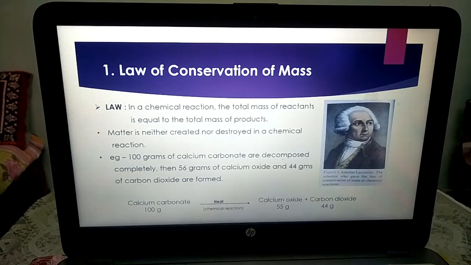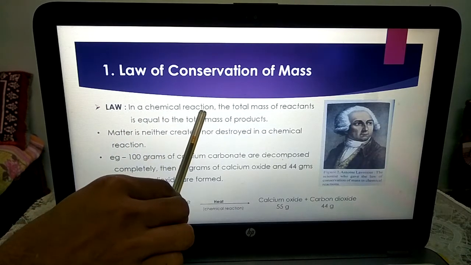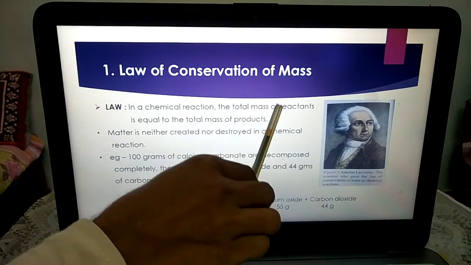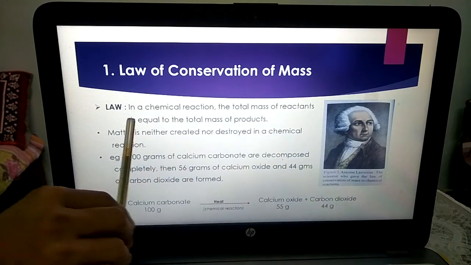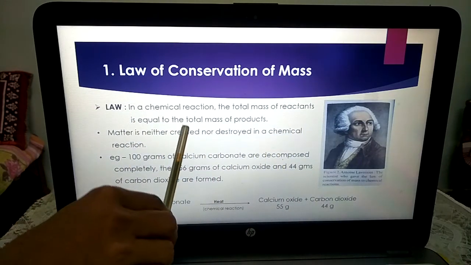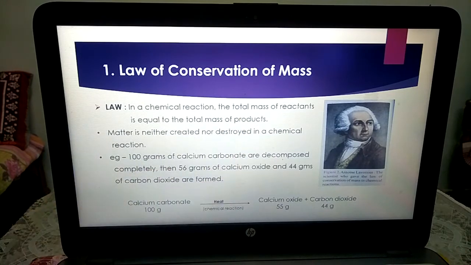So what is the law of conservation of mass? In a chemical reaction, the total mass of reactants is equal to the total mass of products. Once again, I am repeating here: in a chemical reaction, the total mass of reactants is equal to the total mass of products.